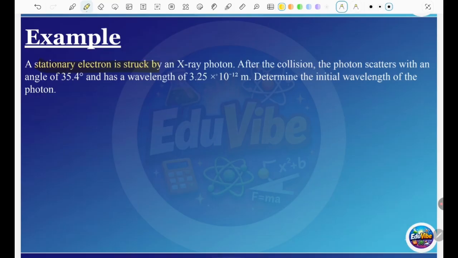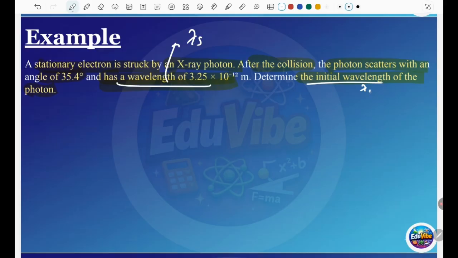A stationary electron is struck by an X-ray photon. After the collision, the photon scatters at an angle of 35.4 degrees with a wavelength of 3.25 times 10 raised to minus 12 meters. Determine the initial wavelength of the photon. So we have to find the initial wavelength. After the scatter, we have the scattered wavelength, and we have to find the initial wavelength. But firstly, we have to find the delta wavelength.